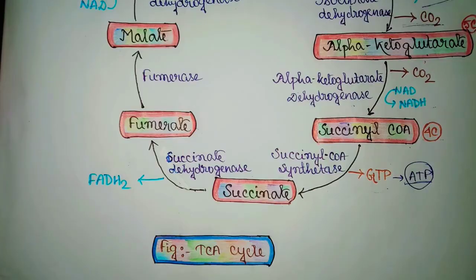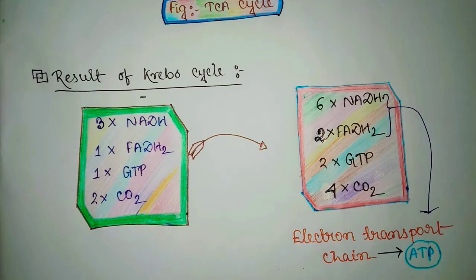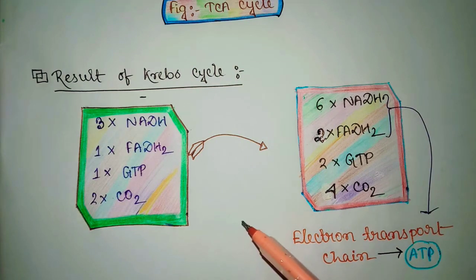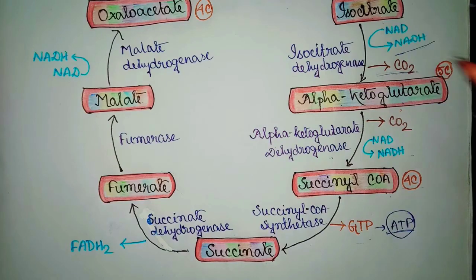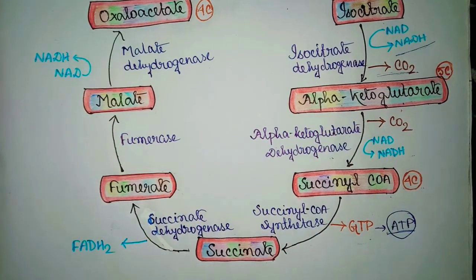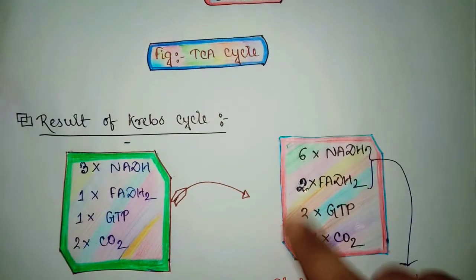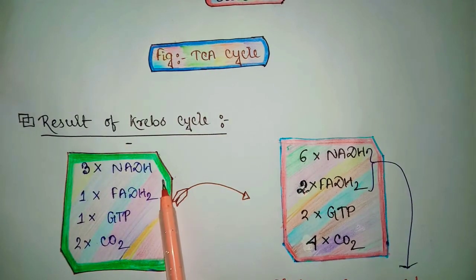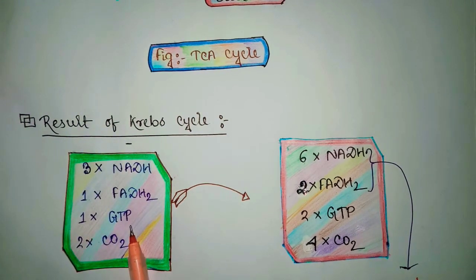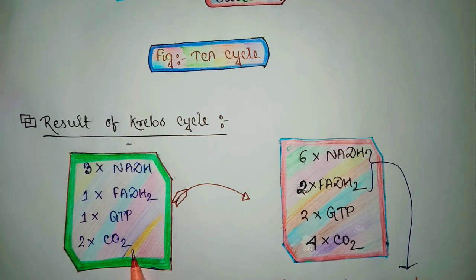Okay, let's look at the results of Krebs cycle. In the Krebs cycle, 3 NADH is produced. So here we write the results of Krebs cycle: 3 NADH, 1 FADH2, 1 GTP, and 2 carbon dioxide are formed during one cycle of Krebs cycle.